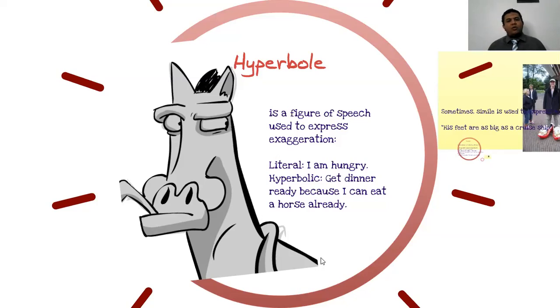Okay, so when I use hyperbole, which is a figure of speech that is used to express exaggeration, I express something that is impossible with high numbers, or something that couldn't be believed, unbelievable. Literally, I can say I'm hungry. This is a literal sentence, a sentence that expresses what I feel. But when I use hyperbole, I will say, get dinner ready because I can eat a horse. Actually, I can't eat a horse. But when I said so, I used hyperbole.